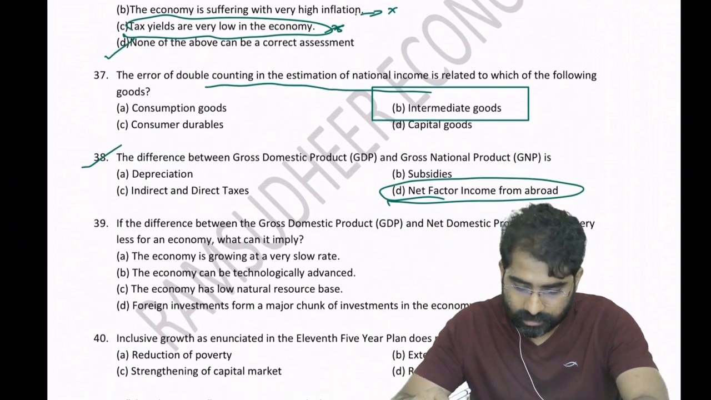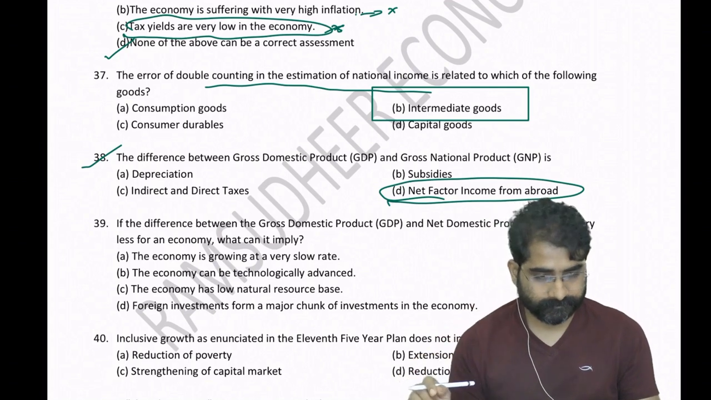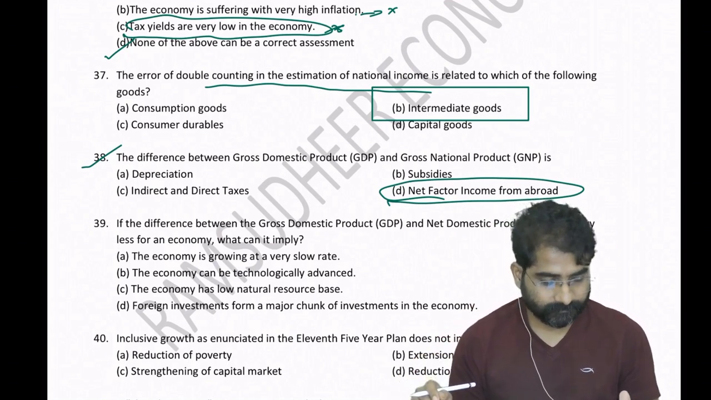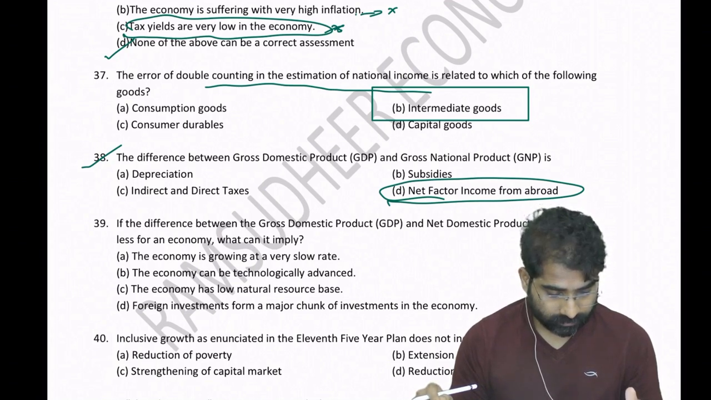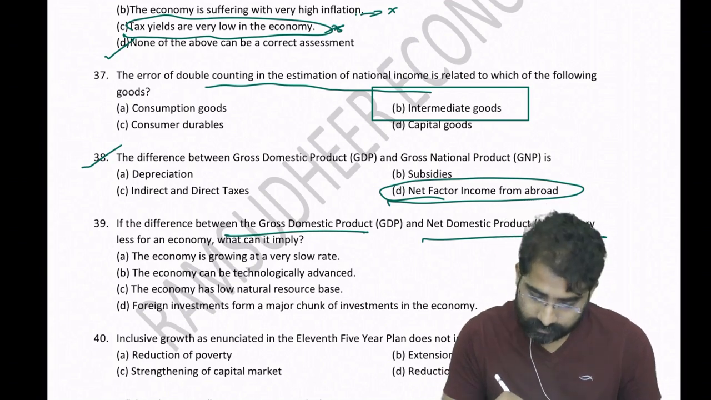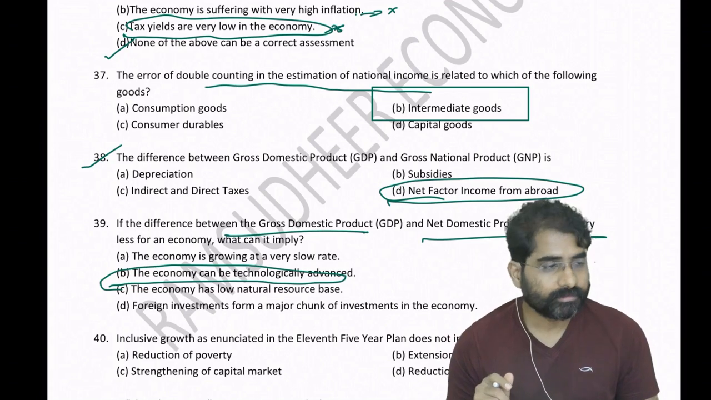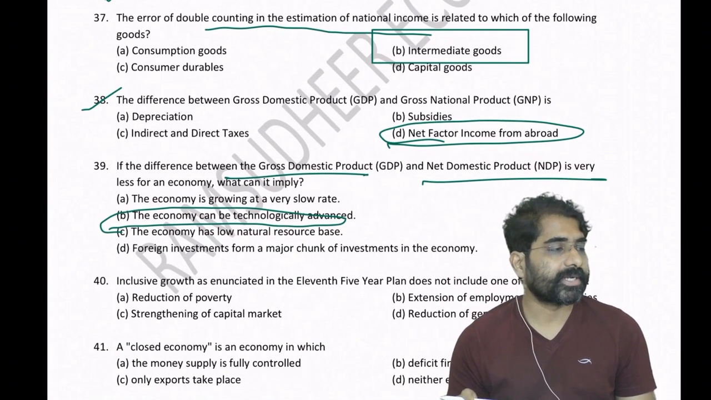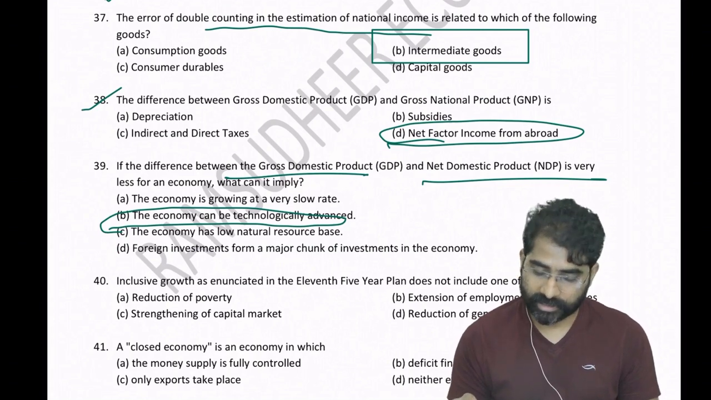Now, go to question number 39. Depreciation is less, which means the economy can be technologically advanced.